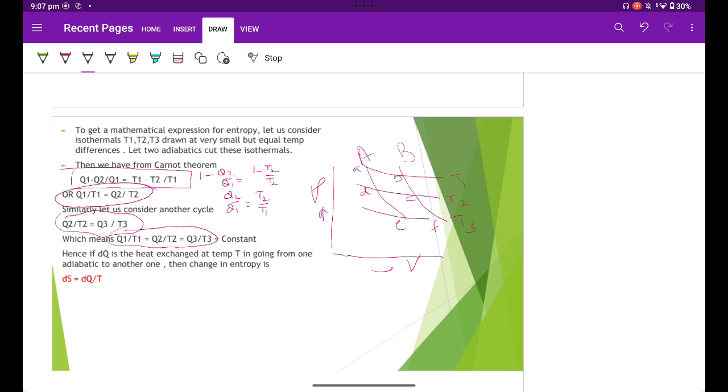Hence, if dQ is the heat exchanged at temperature T in going from one adiabatic to another, then the change in entropy dS is equal to dQ by T. And the total change in the reversible cycle is ΔS equal to the integral from 1 to 2 of dQ by T. As T is constant in an isothermal process, ΔS is equal to 1 by T times the integral of dQ, which is equal to Q by T. The unit of entropy is joule per kelvin.